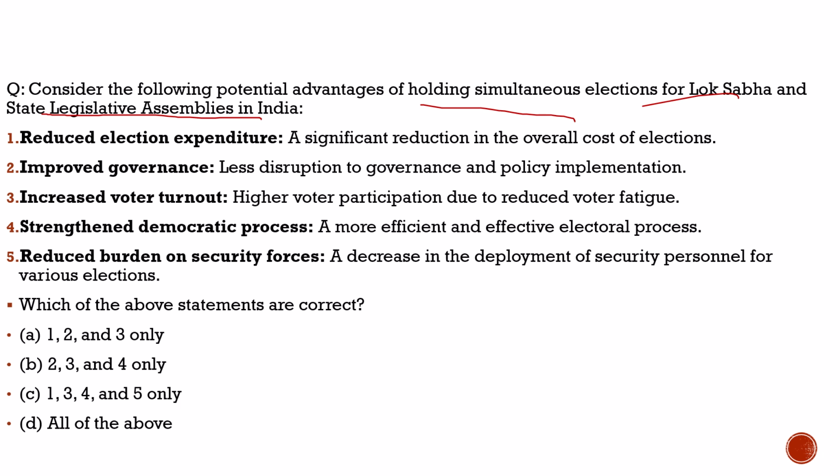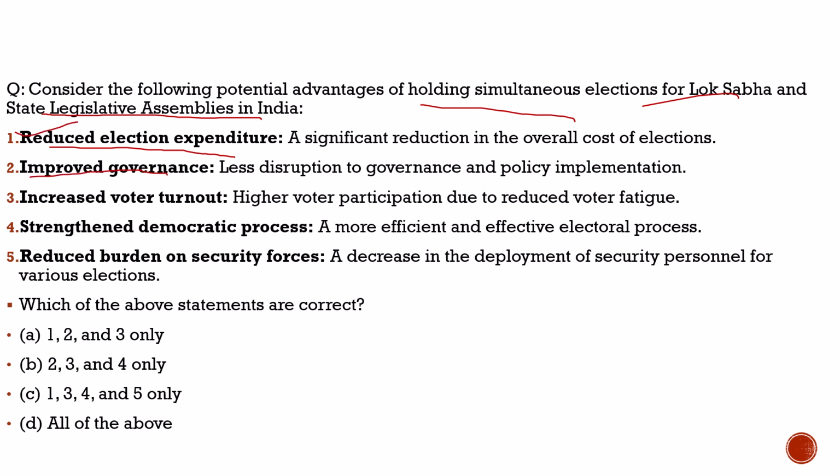Now coming to the question, let's try to solve it. The question says, consider the following potential advantages of holding simultaneous elections. What are the advantages? First statement, reduced election expenditure. It is expected that by holding simultaneous elections, the expenditure would be reduced. So this is correct. Statement 1 is totally correct.